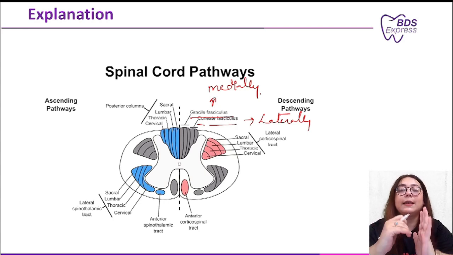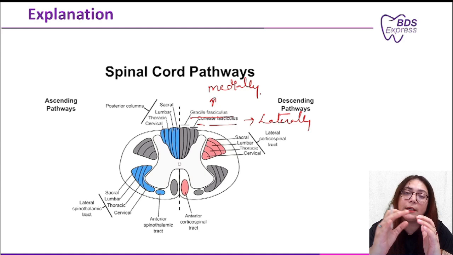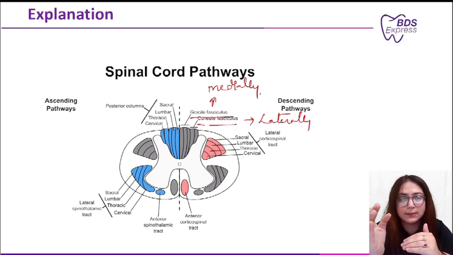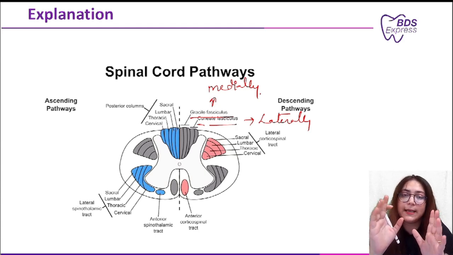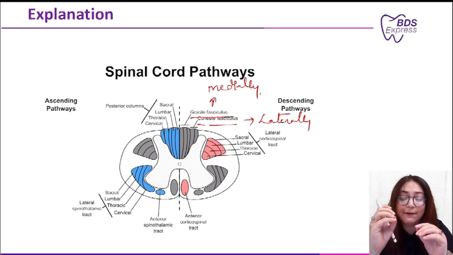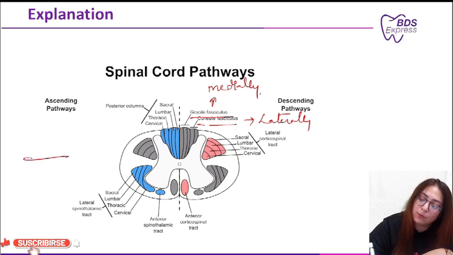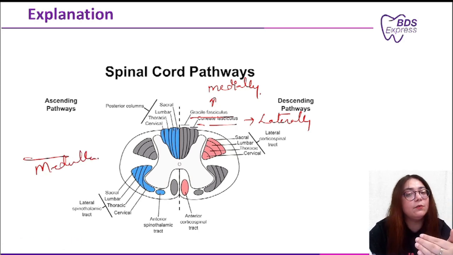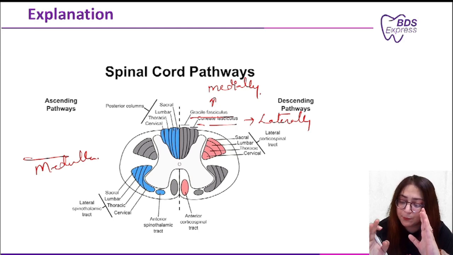Now they are carried ipsilaterally up to the medulla oblongata, and from the medulla oblongata they synapse and then cross, so they are present on the contralateral side. In the options, option B was saying contralateral loss of proprioception. If in the question it was given that the lesion is present above the medulla oblongata, then it would have been the contralateral loss of proprioception. But since it was not given, the answer is ipsilateral loss of proprioception.